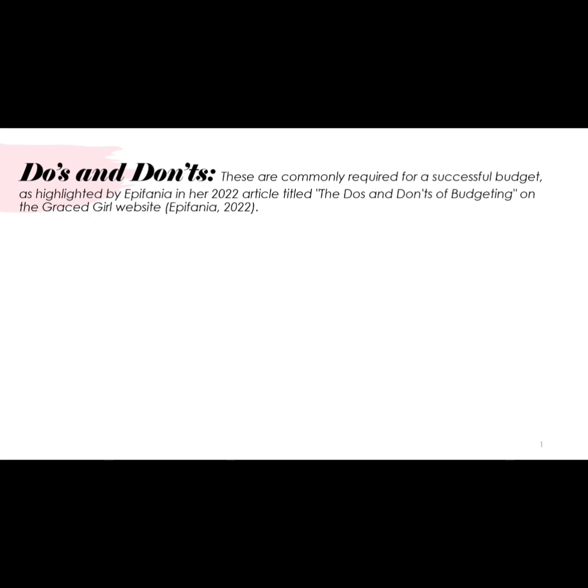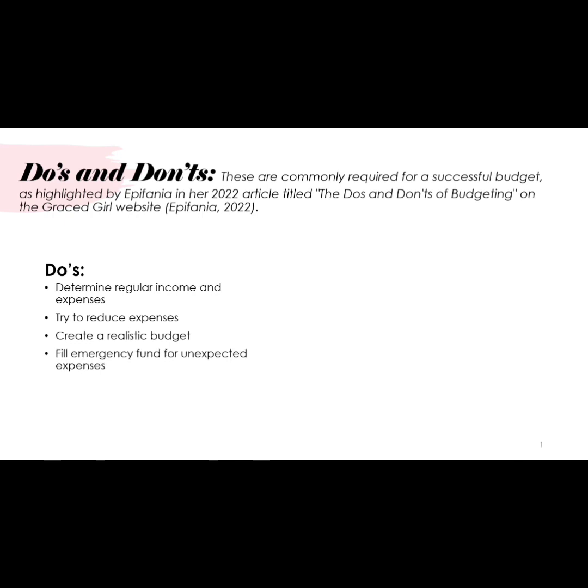Do's and don'ts. These are commonly required for a successful budget. According to Epiphania, in her 2022 article, The Do's and Don'ts of Budgeting, on the Grace Girl website. Do's. Determine regular income and expenses. Try to reduce expenses. Create a realistic budget. Fill emergency fund for unexpected expenses. Remember to track progress and revise budget as needed.